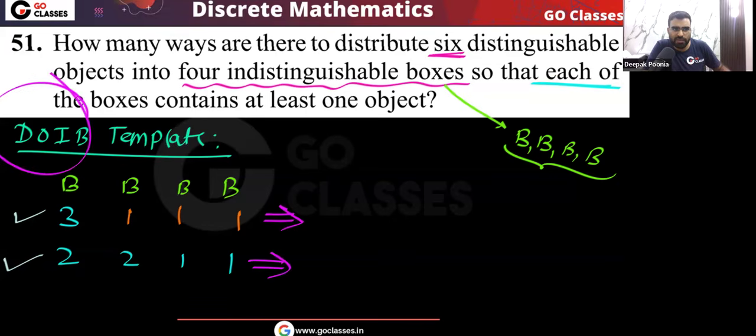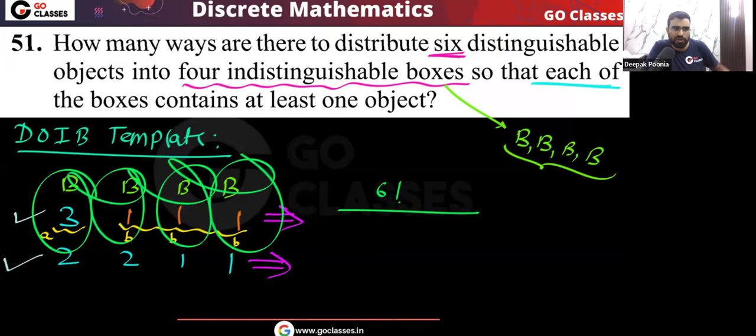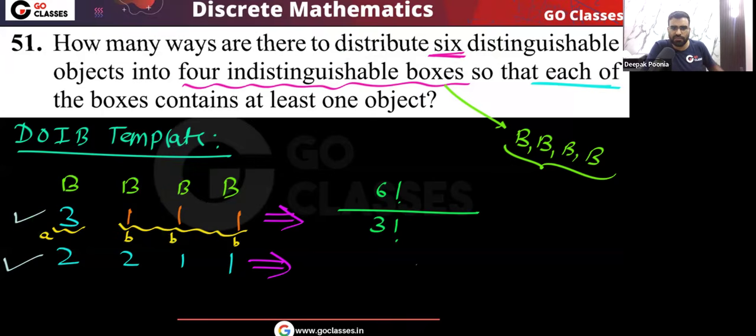In the DOIB template, when the distribution is given to you, then you just apply the DODB template formula and you divide for the repeated values. These are the repeated values. For example, consider this as A. These are B, B, B. So what will we do? First you apply the DODB template formula, that will be totally 6. We are dividing 6 objects. So you can see 6 factorial divided by 3 factorial, 1 factorial, 1 factorial, 1 factorial. So I can simply call it 3 factorial.